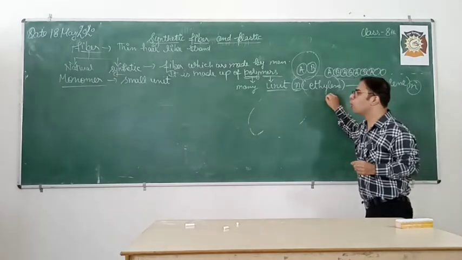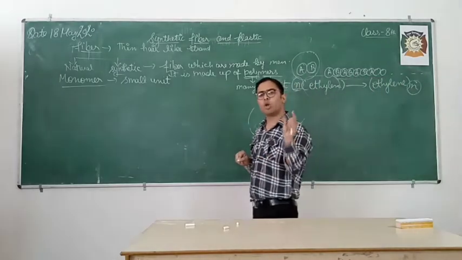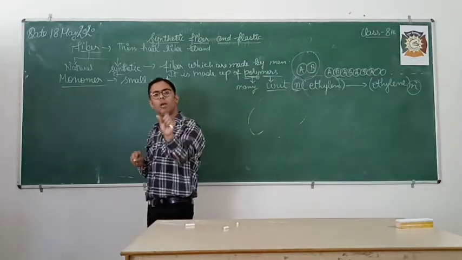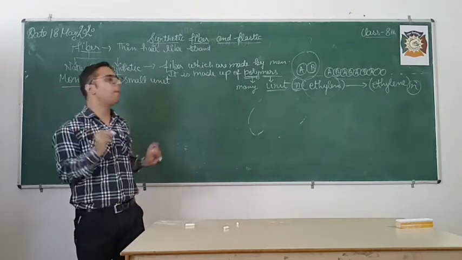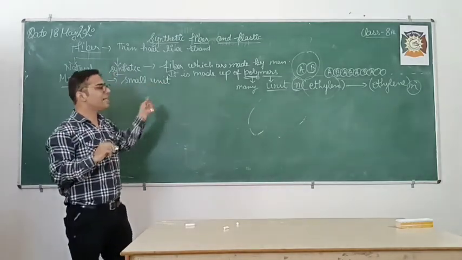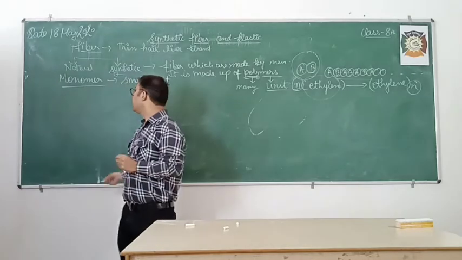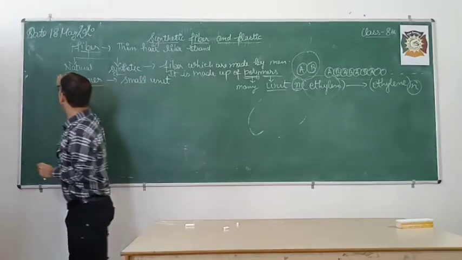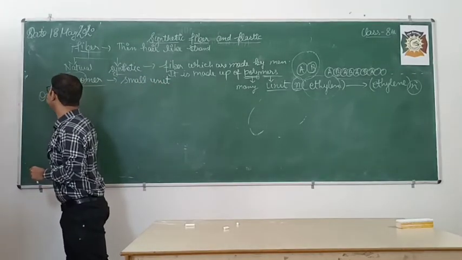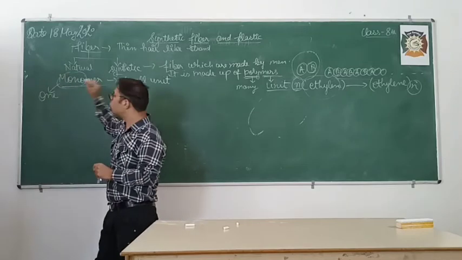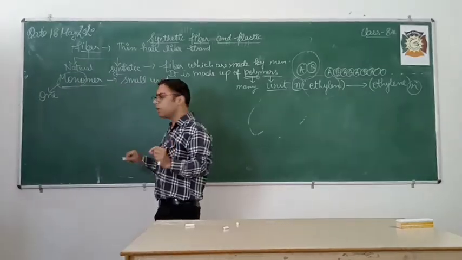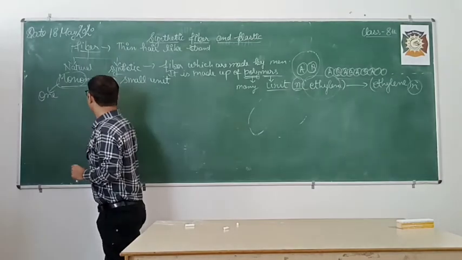It is a monomer. So what is monomer? Monomer is a small unit, a small molecule from which we obtain the polymer. Now understand it: mono means one, and mer means unit. So one unit.